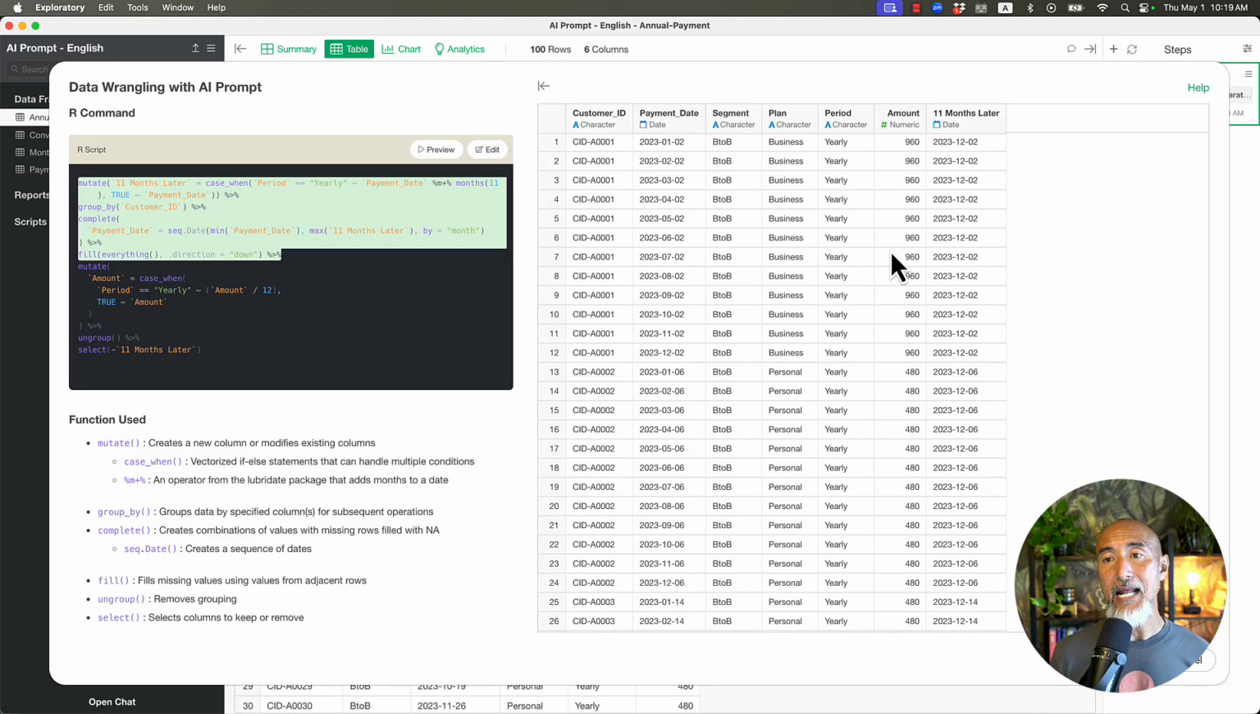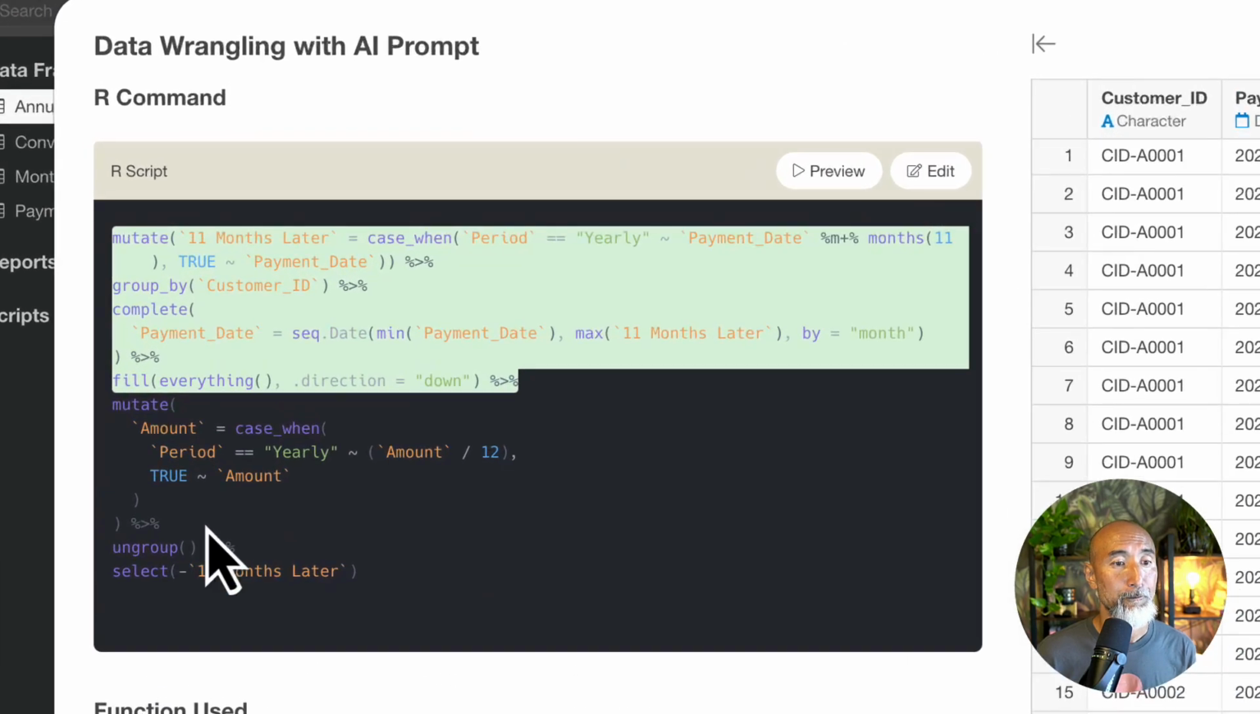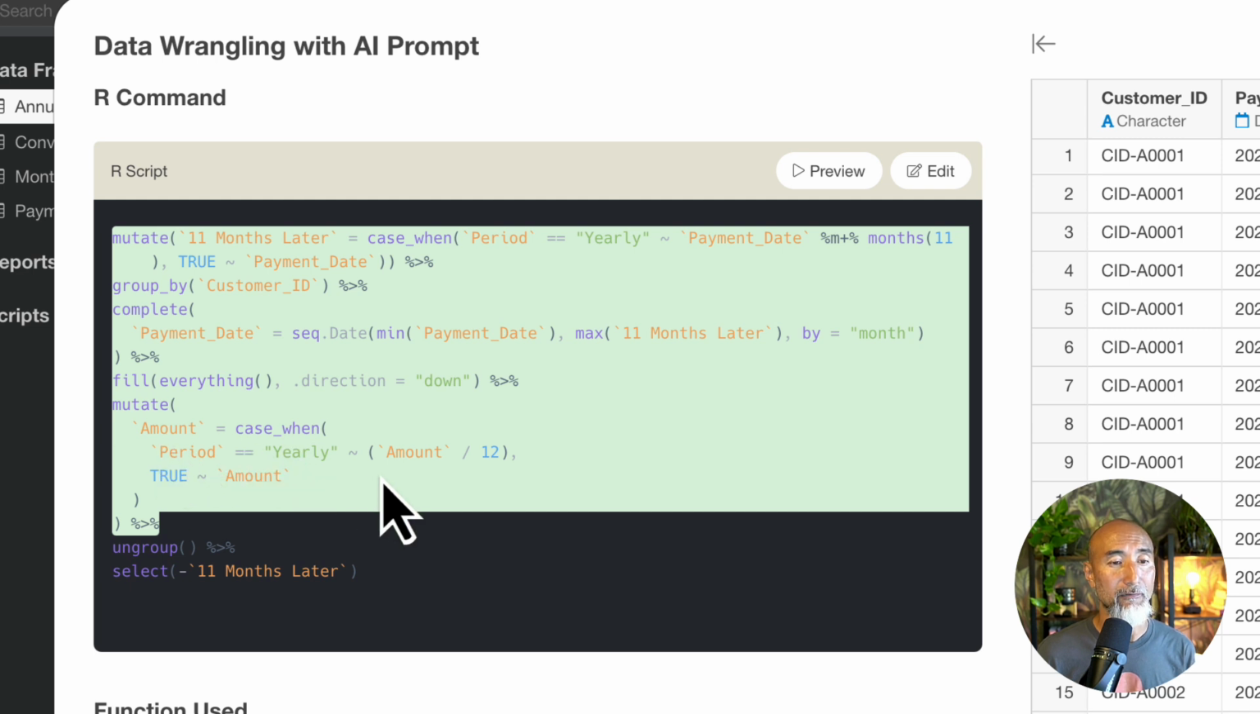But the problem is this customer is $960. That doesn't mean every month he's paying $960, right? We have to divide by 12. And that's the part that is being done here, in this mutate function part, dividing the amount by 12.